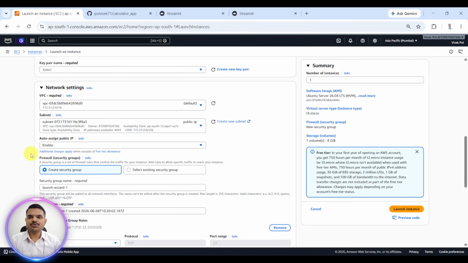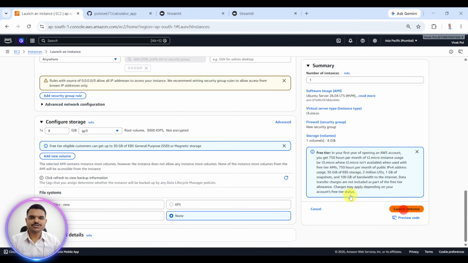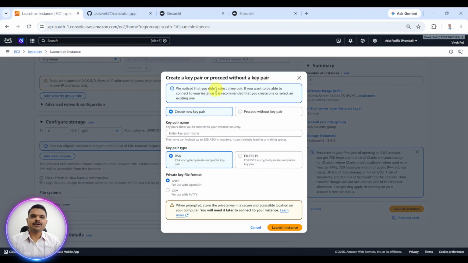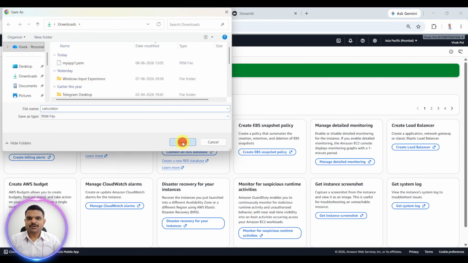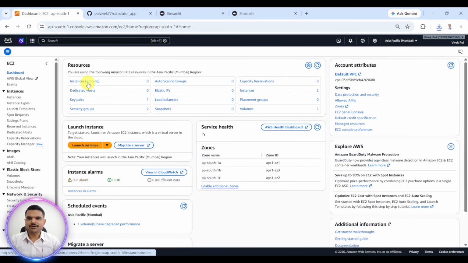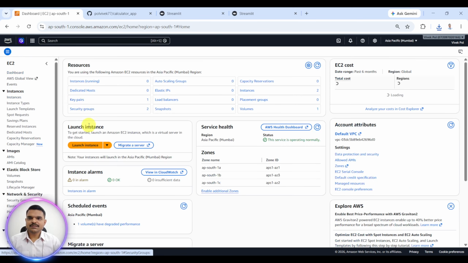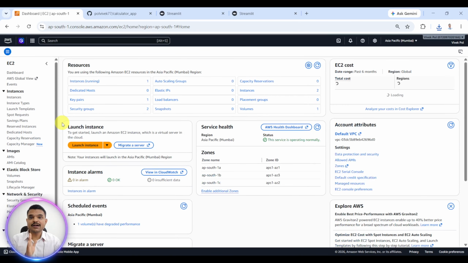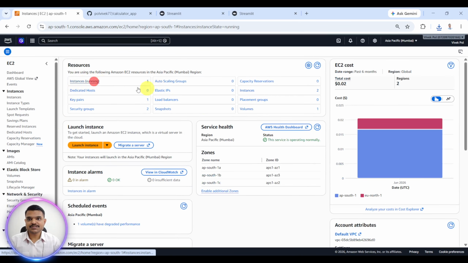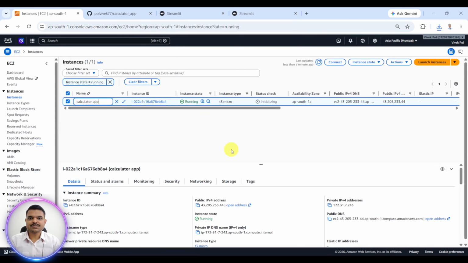So I have enabled auto-assign public IP and I will launch the instance. Okay, we have to create this .pem file. Then we will create calculator. Okay, calculator. Launch instance. Save the .pem file in the downloads folder. Okay, I have saved it, but I will not use it. If I press Ctrl Shift R, means if I hard refresh it, then you will see the changes. The instance is running now.